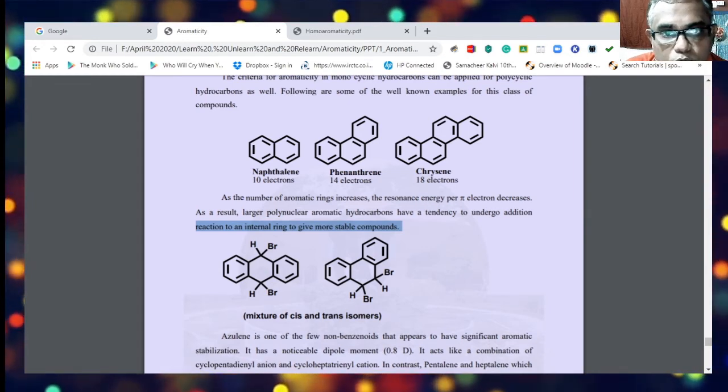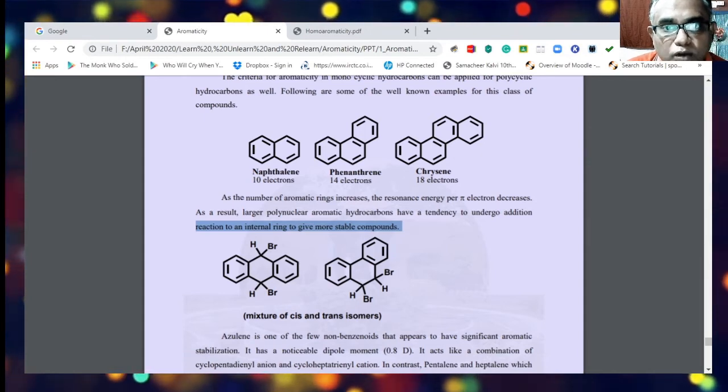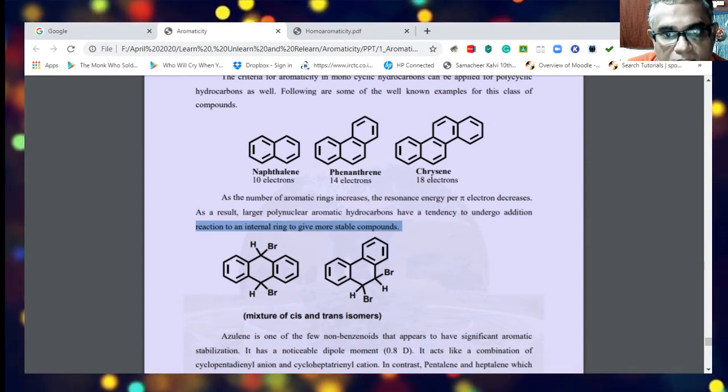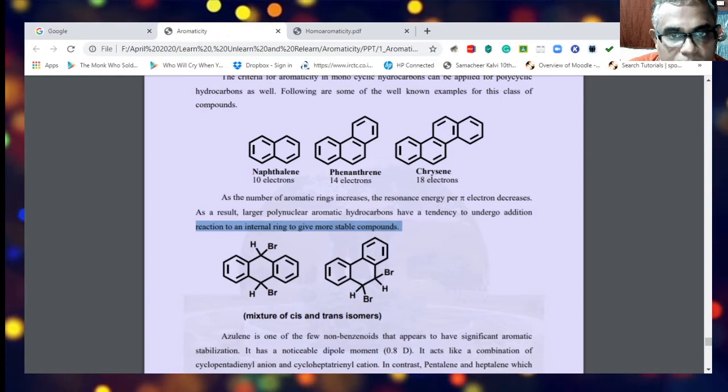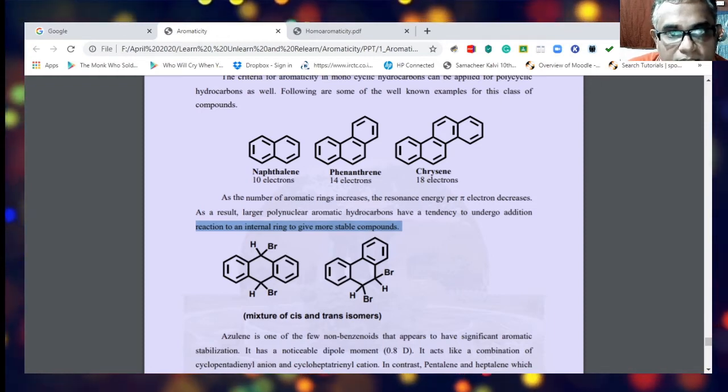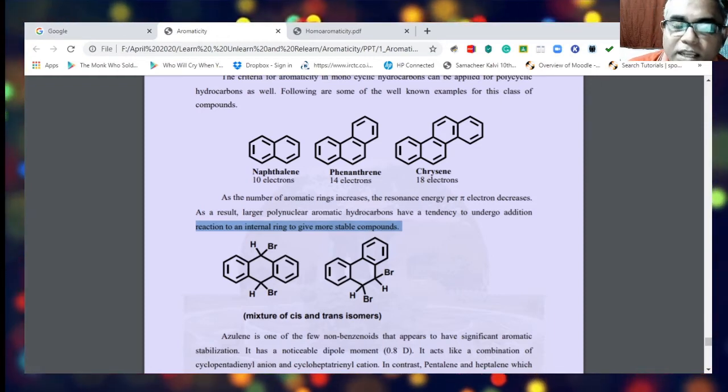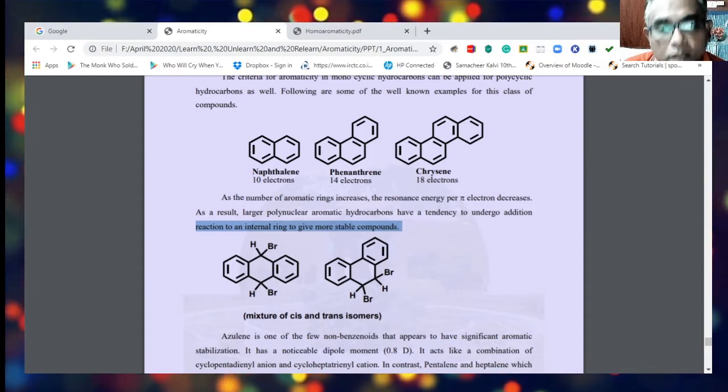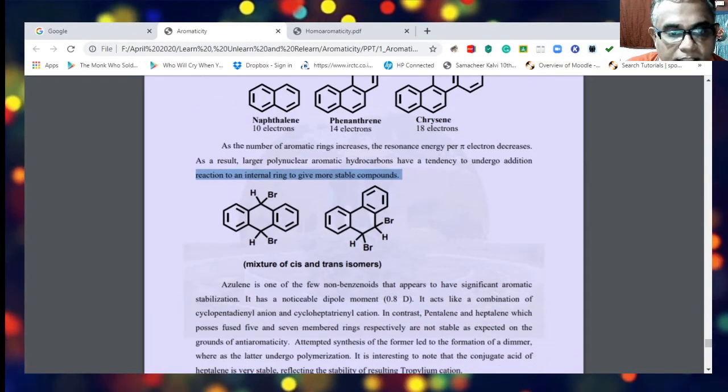So as a rule of thumb, we should remember that as the number of rings increases, the resonance energy per pi electron decreases, thereby making such molecules susceptible to addition reactions.